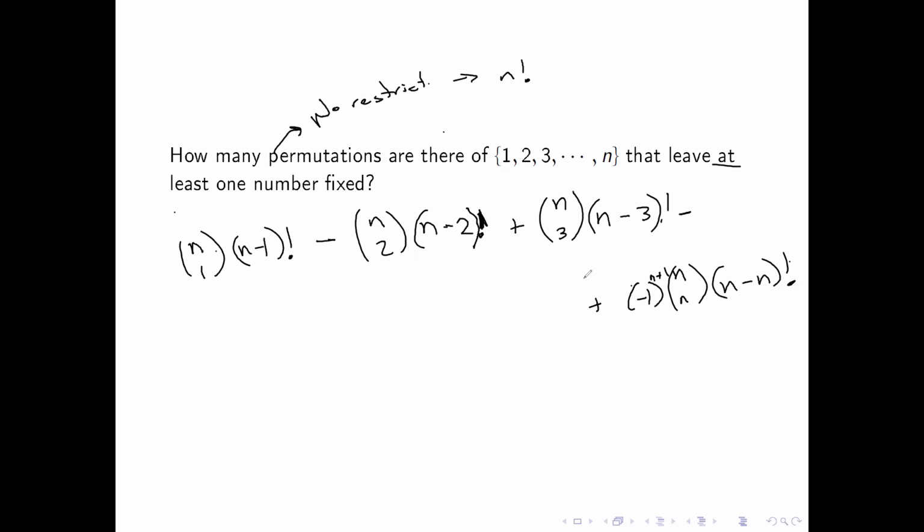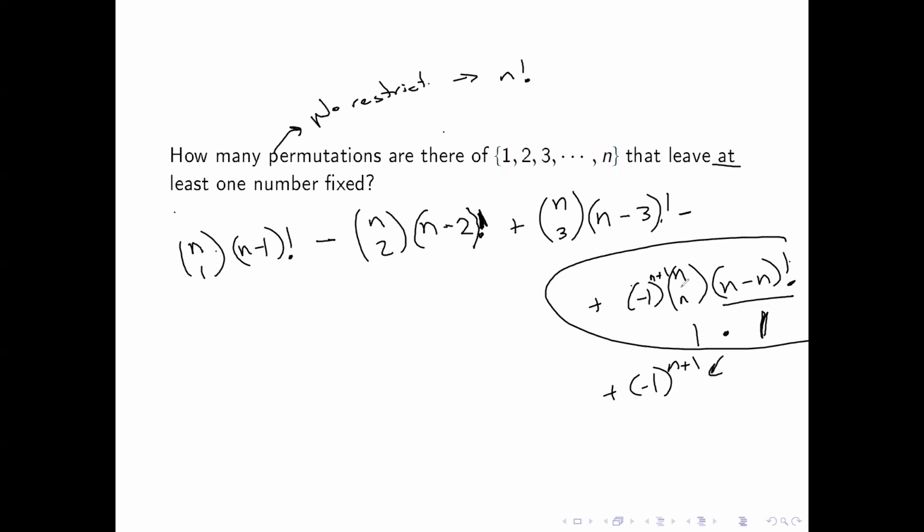And this right here is the critical idea that we're going to kind of work on for this thing. So we're going to benefit from this. This, by the way, is going to be 0 factorial, which is 1. N choose n is 1. And so this is really just -1 to the n plus 1 is my final term. So that whole thing right here is really this. So we have a bunch of dots, and we can just write -1 to the n plus 1. So this is the principle of inclusion exclusion. This is why this is hard.